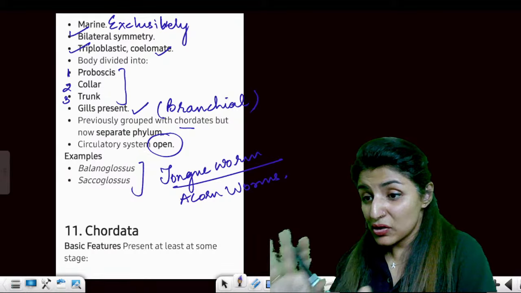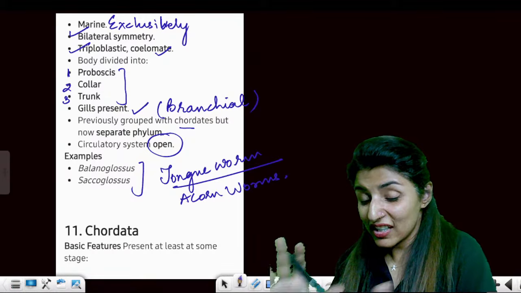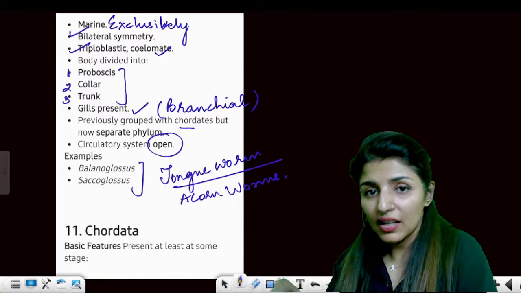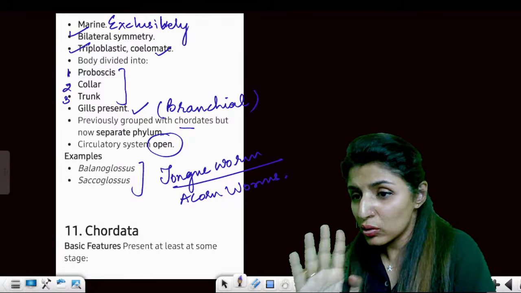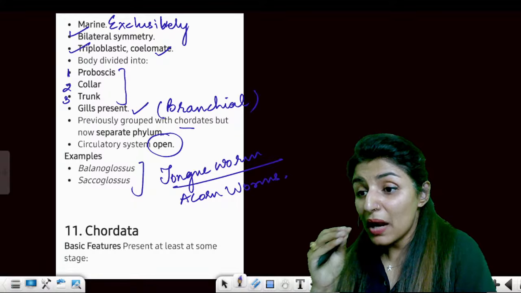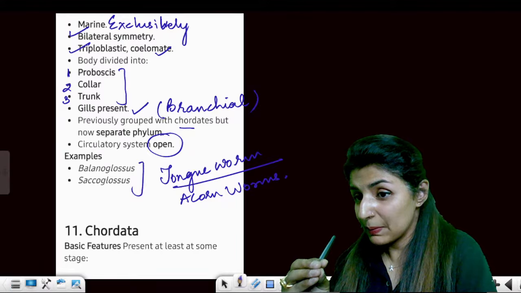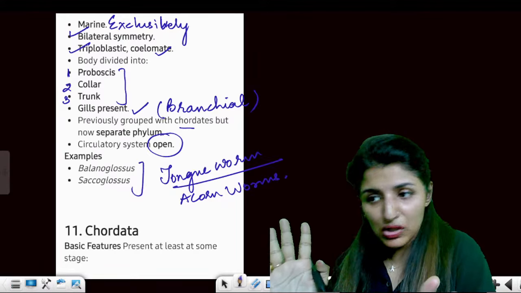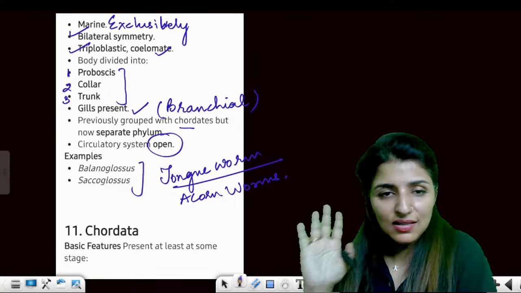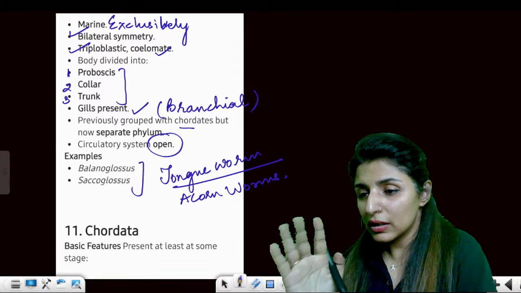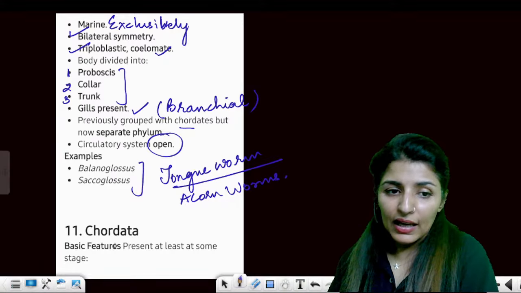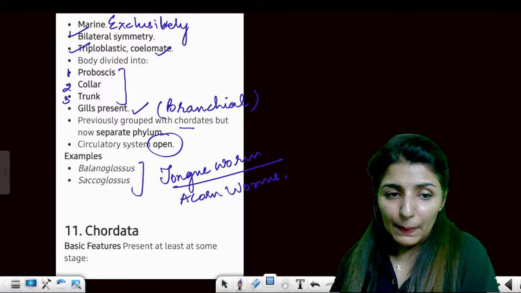Guys, stay patient, stay energetic, because I know it's already 7. We have almost completed 2 chapters, but plant kingdom is still coming up. And I have beautiful flowcharts for you. I've kept it for the last. Flowcharts will help you learn those chapters so easily. And then, starting with Chordata.